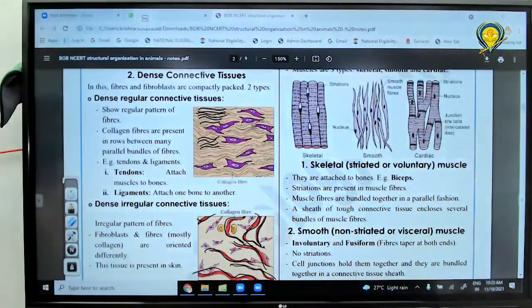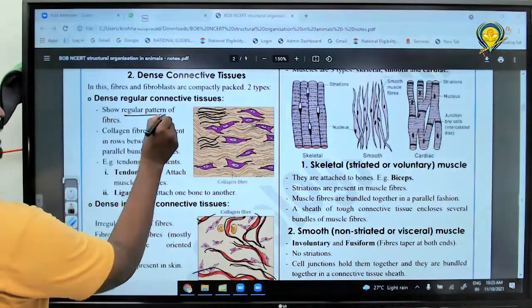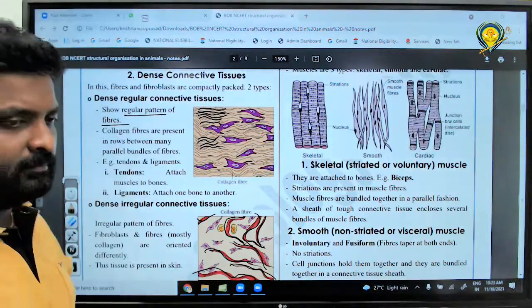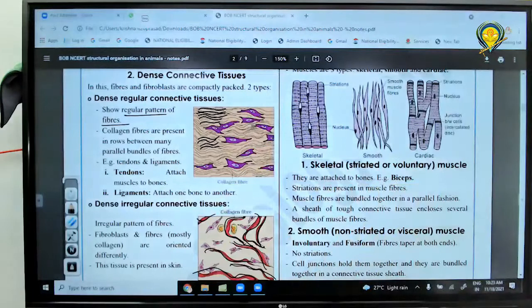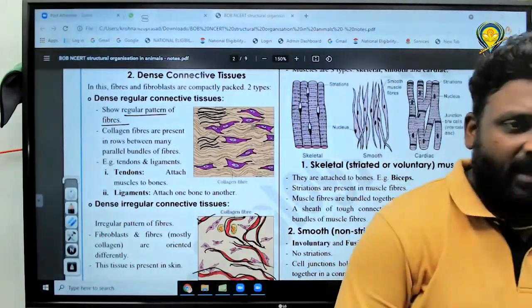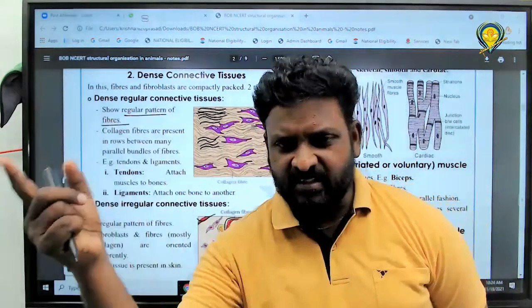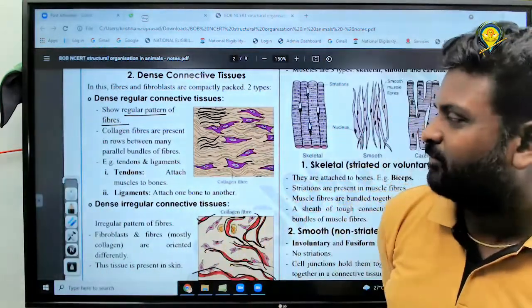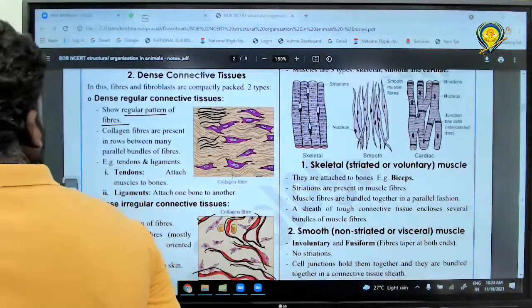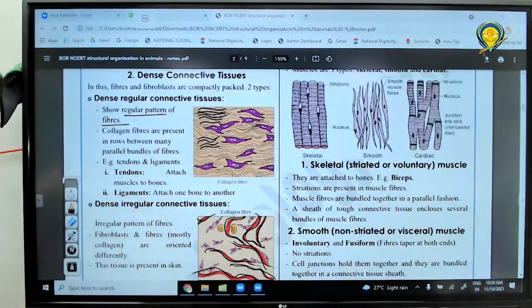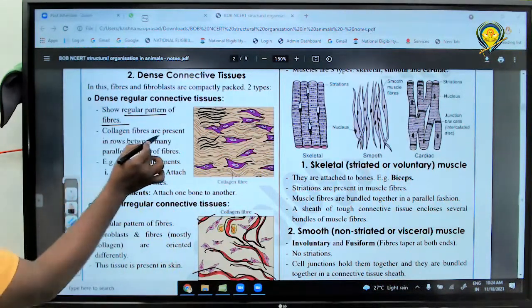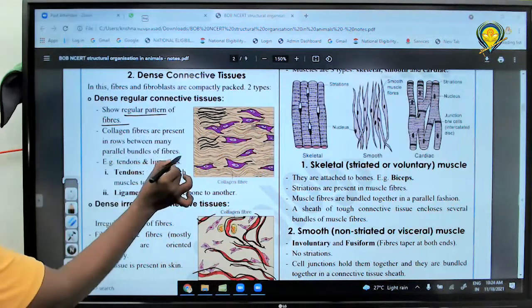Dense regular. Write it. Dense regular connective tissue shows a regular pattern or irregular pattern? Please write it. Regular pattern, so fibers are arranged regularly. That's it. Next point: collagen fibers are present in rows between many parallel bundles of fibers. Right or wrong?